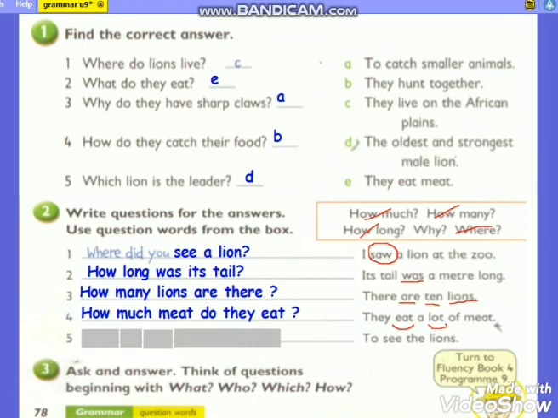The last one, to see the lions. To here means because. So the question word is why.